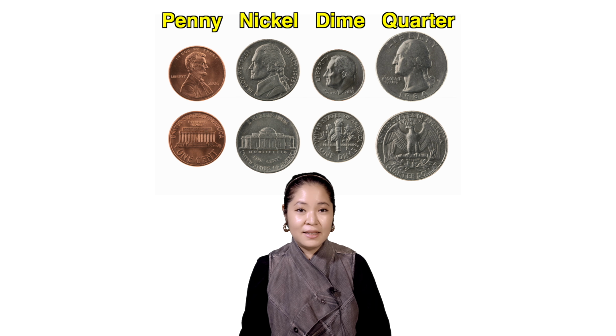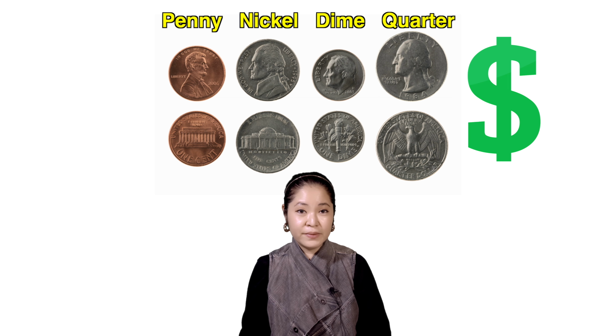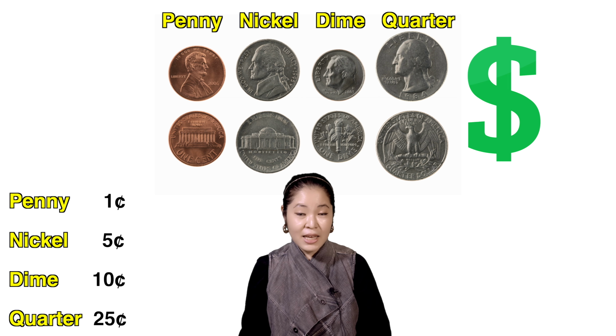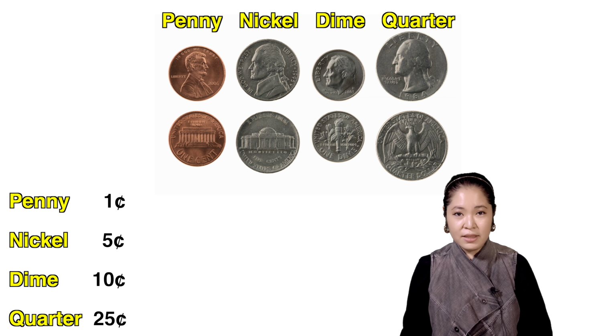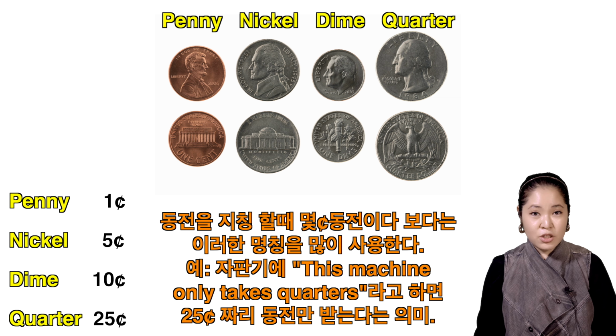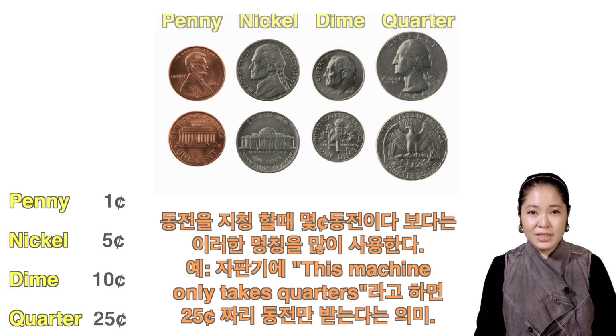Penny, nickel, dime, quarter, and dollar. So a penny is worth 1 cent, a nickel is worth 5 cents, a dime is worth 10 cents, and a quarter is worth 25 cents. A quarter, as you know, is 1/4 or 25%. So in this case, it is a quarter of a dollar, so it's 25 cents.